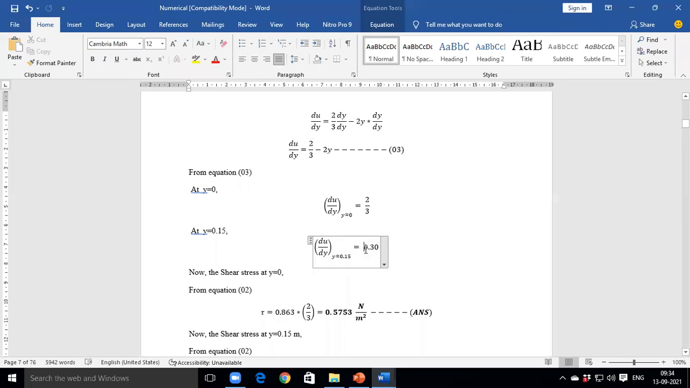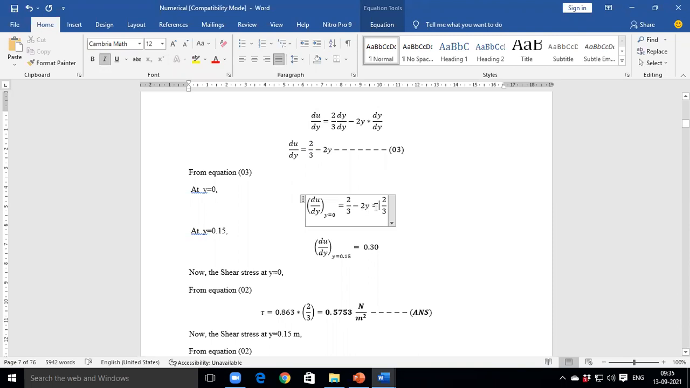see here, 2 by 3. This term we need to write as it is. I will do some simplification here just for understanding purposes. Here y is equal to 0.